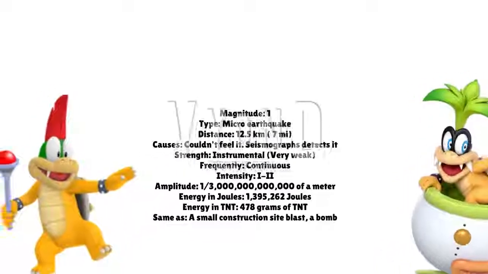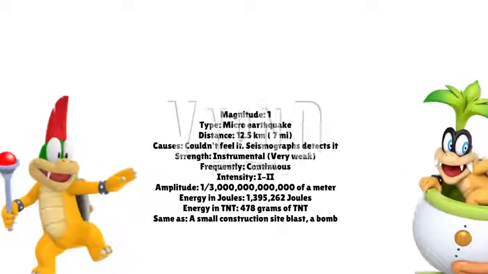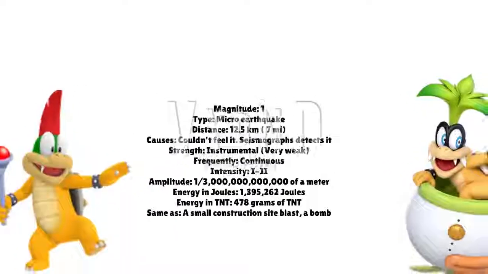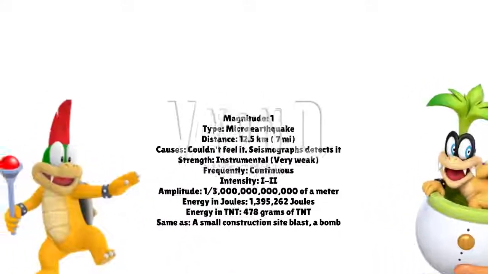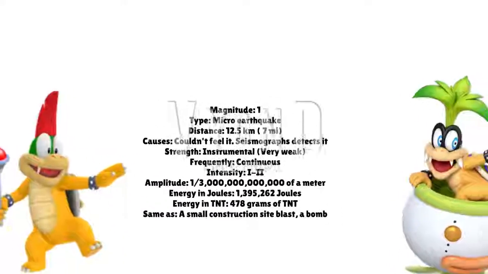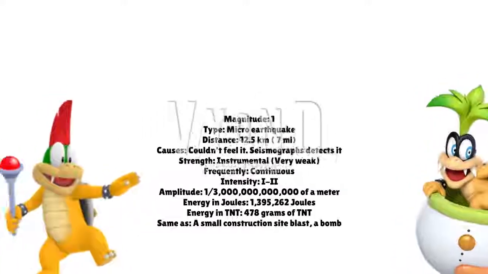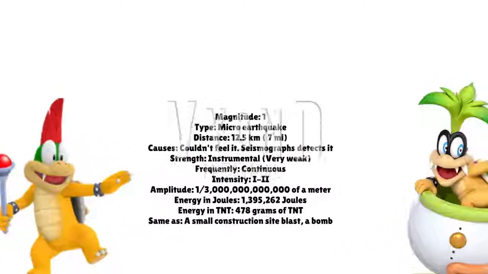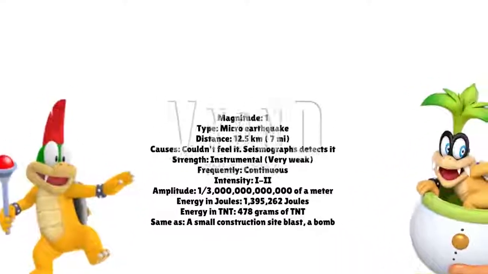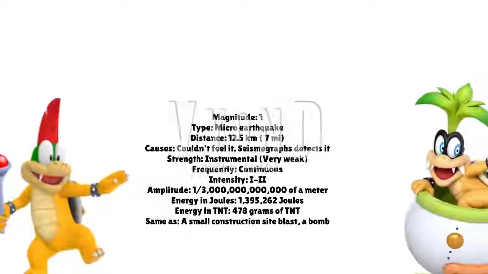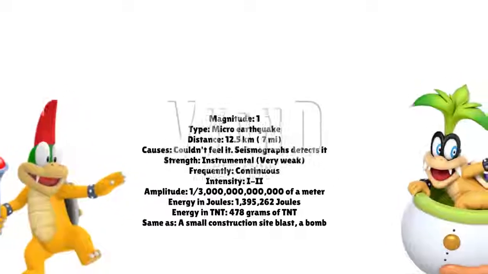If an earthquake has a magnitude of 1, its distance is 12.5 kilometers, or 7 miles away. We can't feel it at all. Only seismographs detect it, but no objects are shaking at that point. With a Richter scale magnitude of 1, and with a Mercalli intensity of 1 to 2, it would be a micro-earthquake that you couldn't feel. People would not feel any of the Earth's movements at all. The strength is instrumental, meaning it is very weak. It can be continuous. The amplitude is 3/4 of a meter.